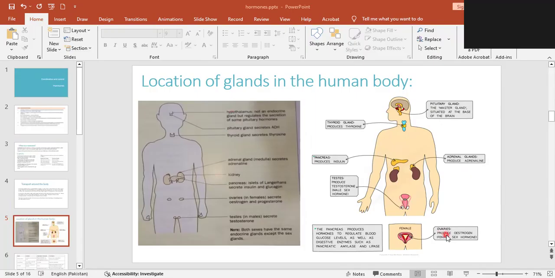The organs are the ovaries, and they produce two hormones, estrogen, and there's one more, progesterone, which we will talk about, right? So all the hormones, whether it's a male body or a female body, are the same, except for the sex hormones. Male testes produce testosterone, female ovaries produce estrogen and progesterone. Okay, all right.